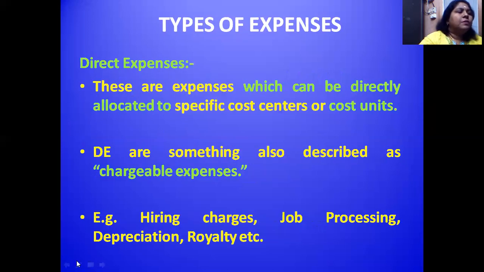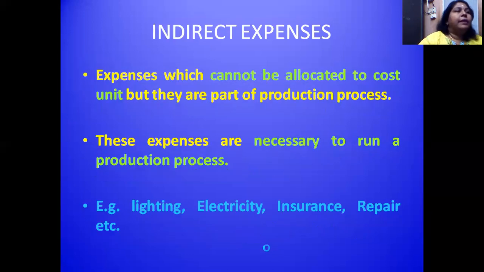The types of expenses. In this slide, I explain direct expenses. Direct expenses can be directly allocated to specific cost centers or cost units. Another name for direct expenses is chargeable expenses. What are the best examples to explain direct expenses? Hiring charges, job processing, depreciation, royalty. These are all the best examples to explain direct expenses.